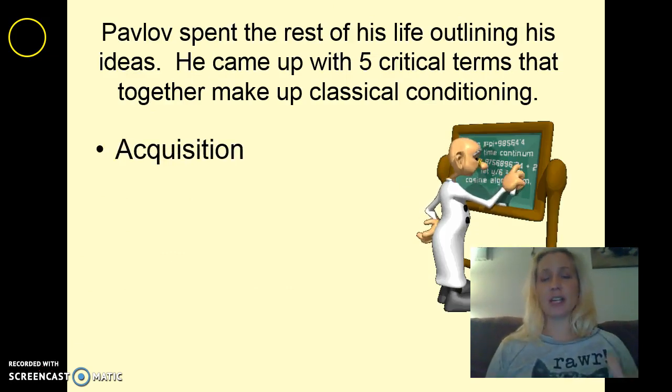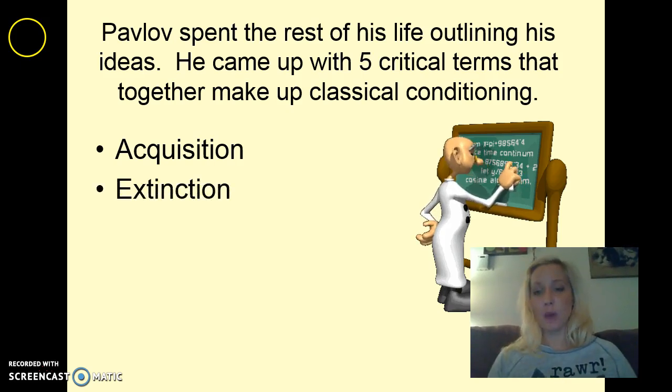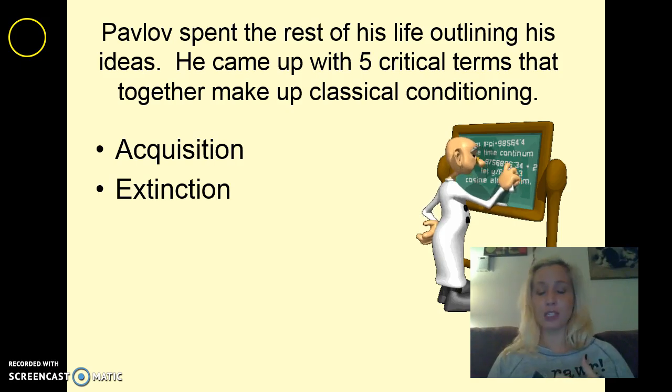Pavlov, we know, spent the rest of his life outlining five other ideas. Acquisition, remember, is the initial pairing of learning, and I'll talk about this more in a second. Extinction is the extinction of learning, meaning it's no longer existing. In the case of classical conditioning, the conditioned stimulus is no longer paired with the unconditioned stimulus, so that new response is no longer happening.